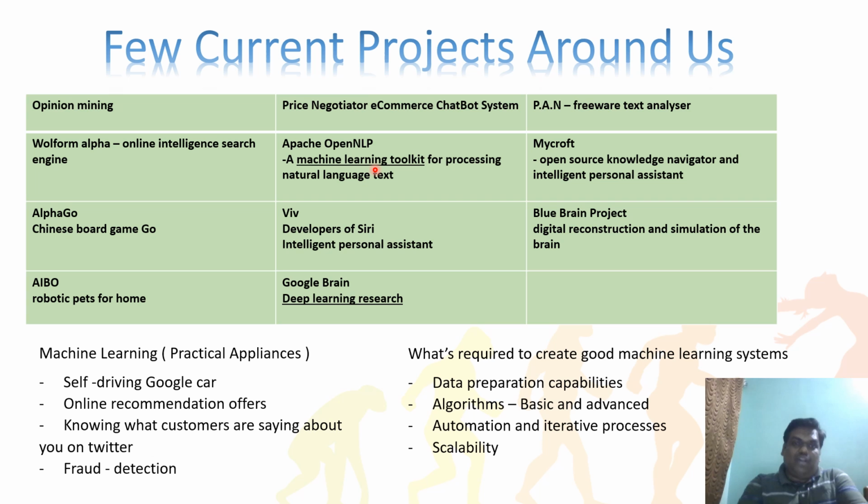So the next one is called Apache OpenNLP. And I said, right, natural language processing, right? This is what Apache is developing on natural language text. So if I give some natural language text, right, it will analyze it and do a lot of operations over there. And there is one more project called Open Source Knowledge Navigator and Intelligent Personal Assistant. Intelligent Personal Assistant means, see, I need a personal assistant, and that personal assistant will have more innovative and semantic machine learning, and some intelligent engine will be there.